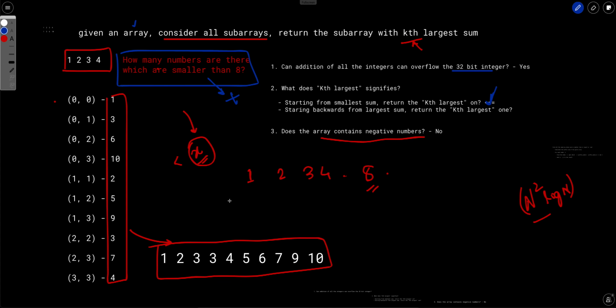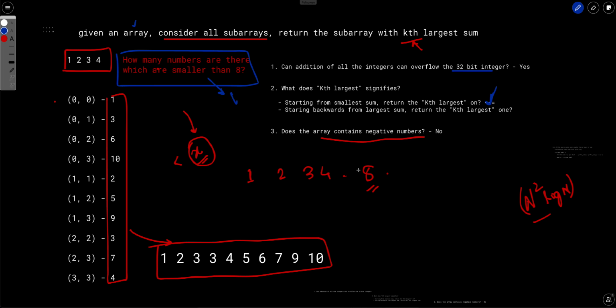We are trying to go one by one, starting from the very minimum, which is 1, to the next greater elements. For each element we are trying to verify how many numbers are smaller than it, and if the answer comes out to be k, then we will say that this is the required answer.